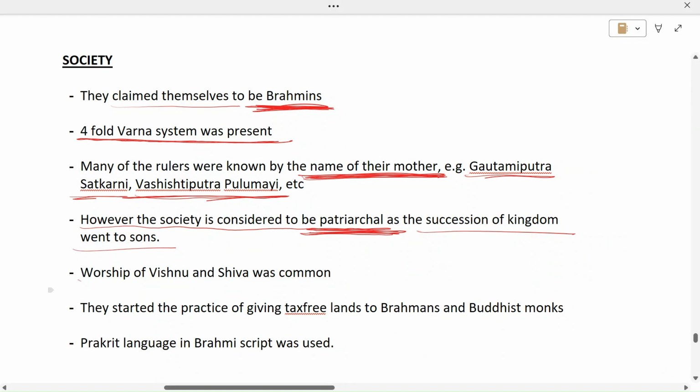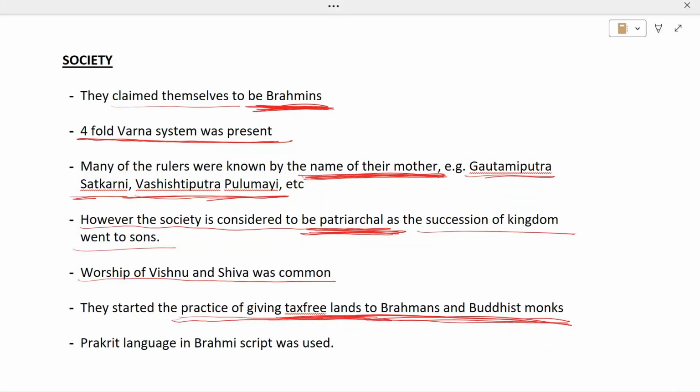Now the worship of Vishnu and Shiva was common during this time period. They also started, the Satavahanas started the practice of giving tax-free lands to Brahmins and Buddhist monks. So this is an important point. They first of all started this practice of giving tax-free lands to Brahmins and Buddhist monks. And this practice was later on continued even in the next dynasties as well.